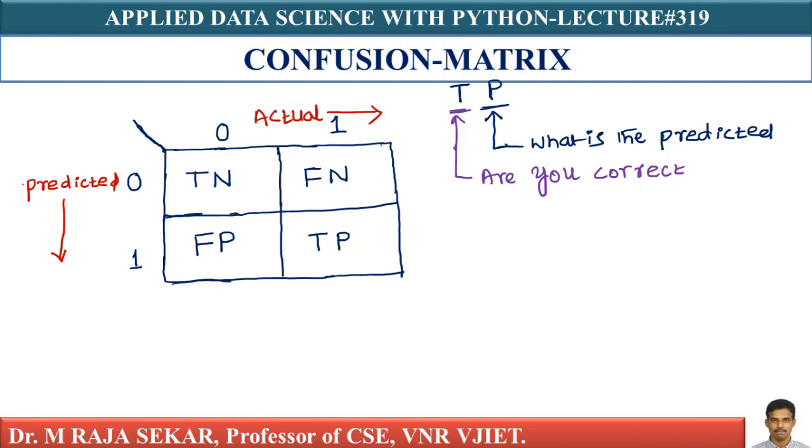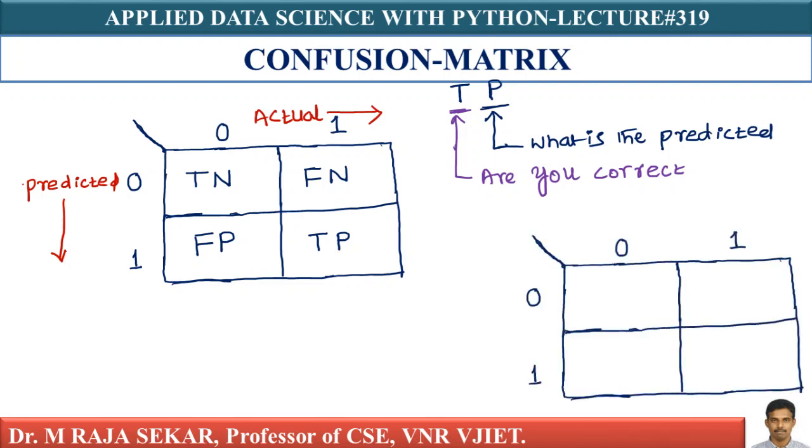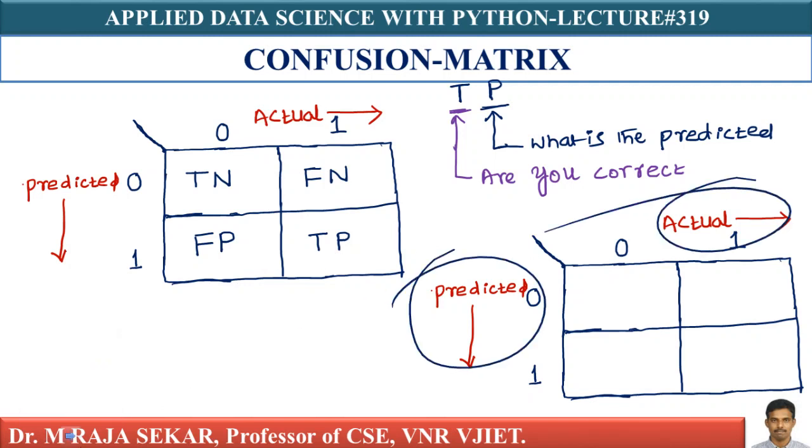Let me apply this memory technique. Let me rewrite this without looking at it, just by applying this theory. This is my predicted, and this is actual, isn't it?